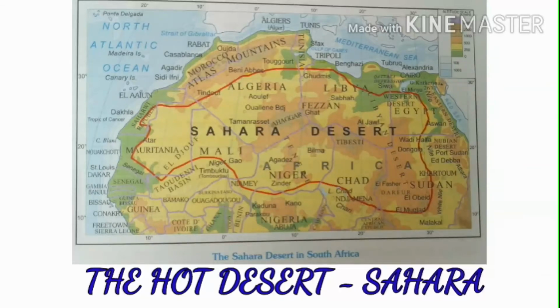Then the Sahara Desert has a huge rocky surface. At some places, these rocky surfaces have a height of about 2,500 meters. Oases and sand dunes are the major features of the Sahara Desert. Clear, students? Okay, what is meant by oasis?